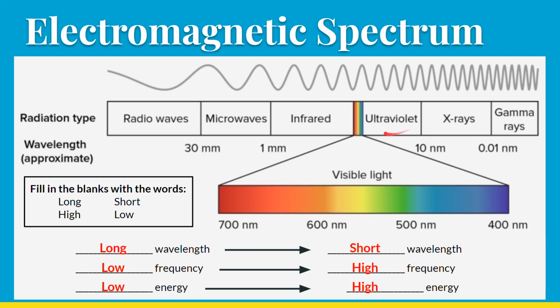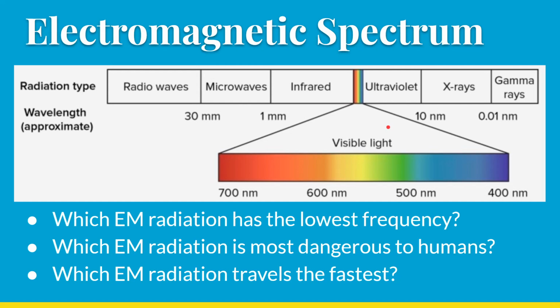However, you are well aware that ultraviolet light is dangerous. That's why you put on sunscreen. Okay, you put on sunscreen to protect you from that high energy ultraviolet radiation because you'll get sunburn from it. You could get skin cancer from it. Okay, same thing, and actually more so with x-rays.